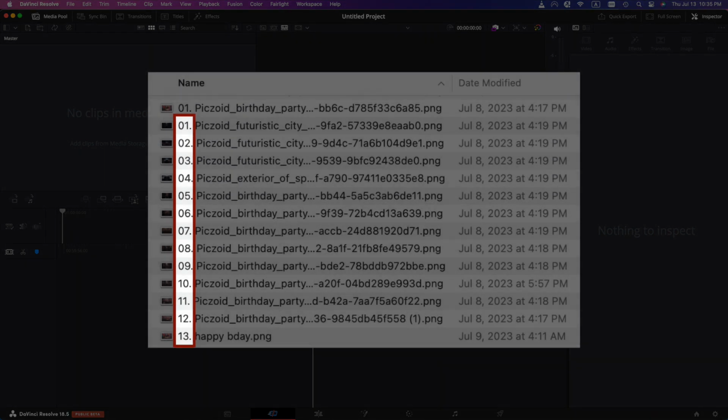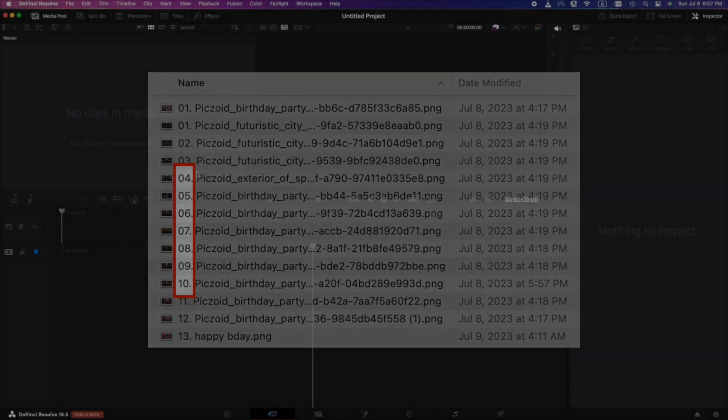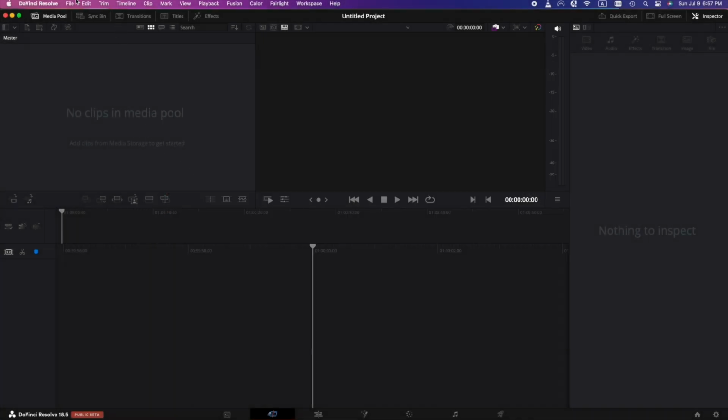These are the images that I downloaded from Midjourney. As you can see, I've numbered them all in order, 1 to 13. You probably won't have this many for your movie, but anyway, number 1 is the most zoomed out. Number 13 is the most zoomed in with the helmet lady where it says happy birthday.